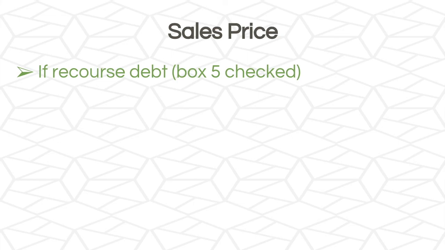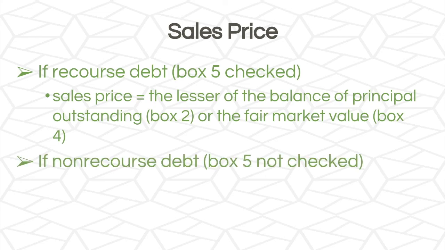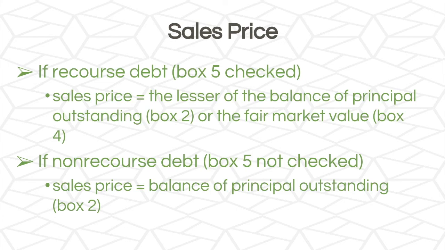If it's recourse debt and box 5 is checked, the sales price is the lesser of the balance of principal outstanding, which is box 2, or the fair market value, which is box 4. So the lesser of those two. If it's non-recourse debt, so box 5 is not checked, the sales price is the balance of principal outstanding, which is box 2.